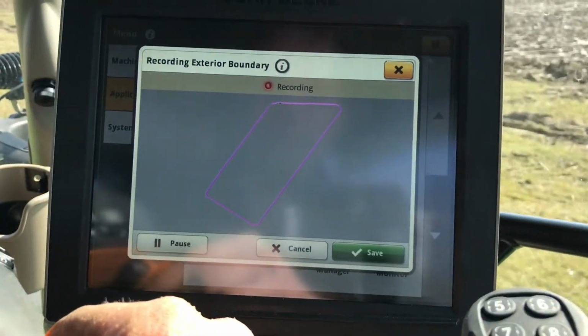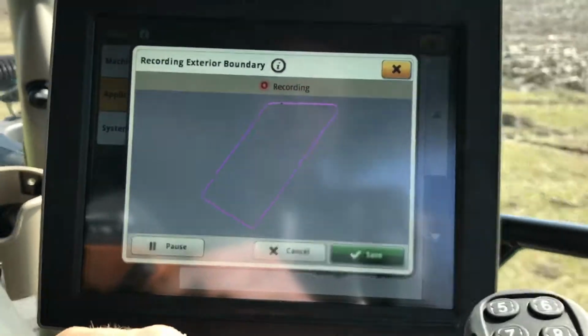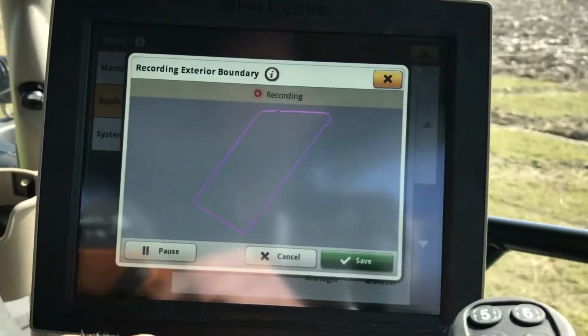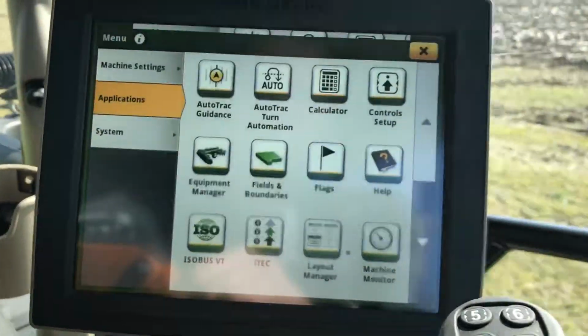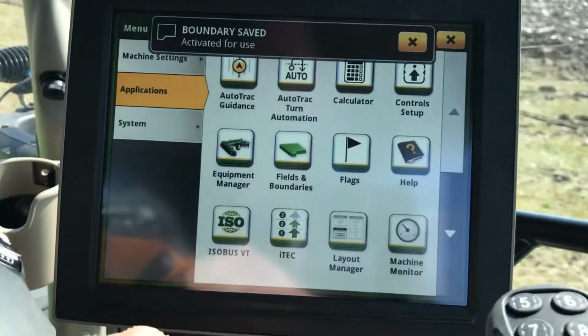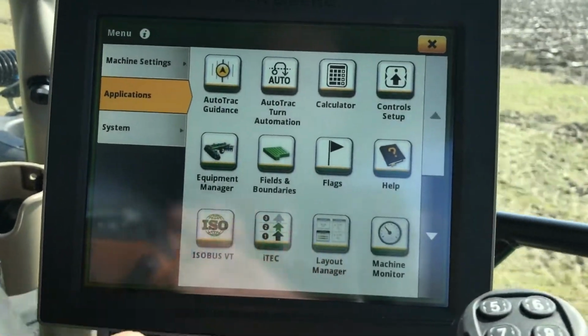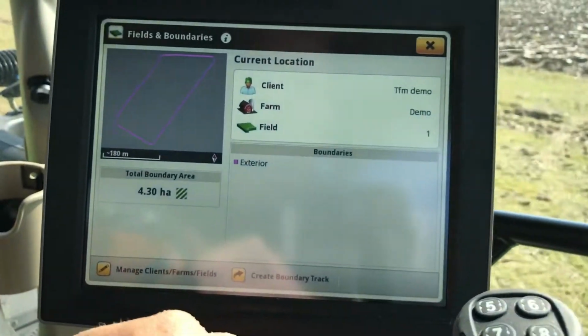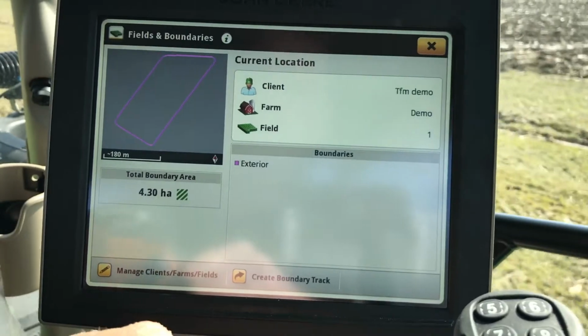So we'll go back into the fields and boundaries here now, and as you see, it's after creating a field since we started. So the field has been recorded, and that's just saved that. Now the boundary is saved and activated for use. So now we have the boundary saved. We cruise into fields and boundaries here just to see, and it's shown that we have 4.3 hectares in that loop around there.